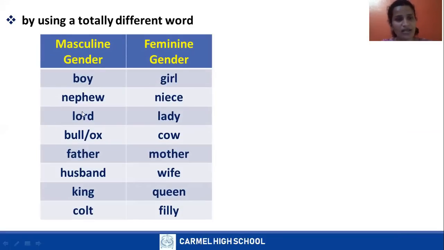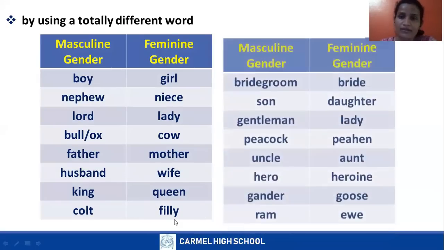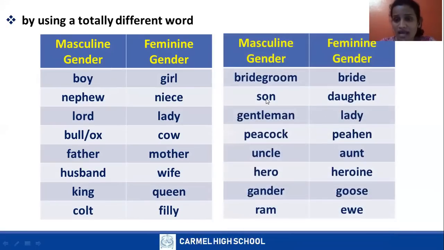Boy, girl, nephew, niece, lord, lady, bull or ox, cow. Cow is a feminine gender. Father, mother, husband, wife, king, queen, colt, filly. Bridegroom, bride, son, daughter, gentleman, lady, peacock, peahen, uncle, aunt, hero, heroine, gander, goose, ram, ewe.